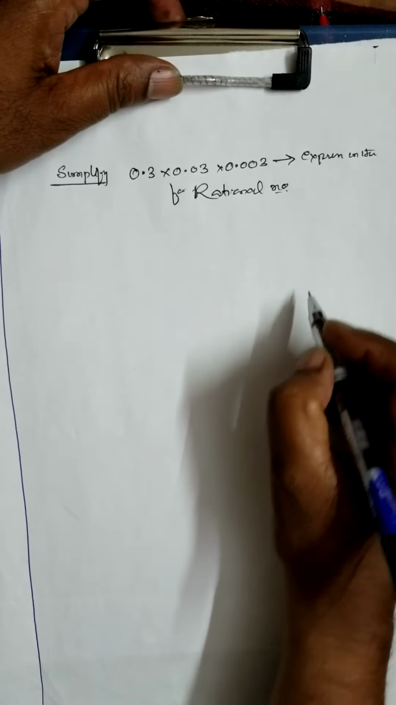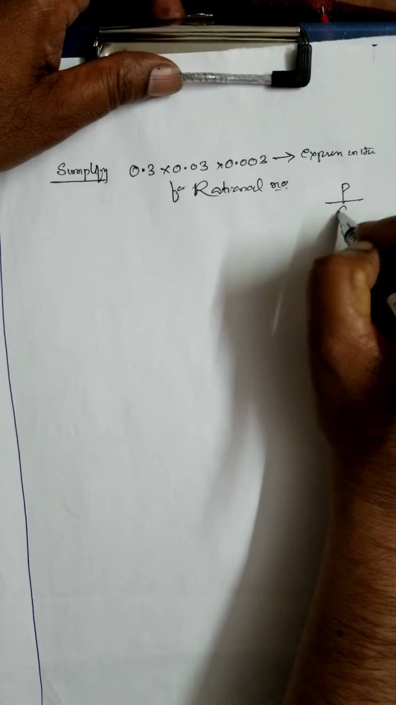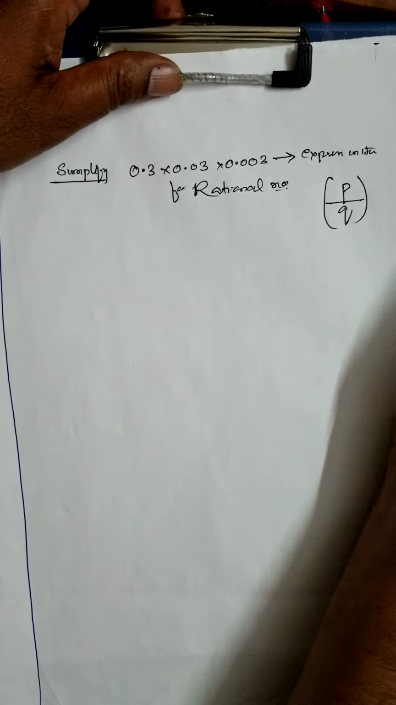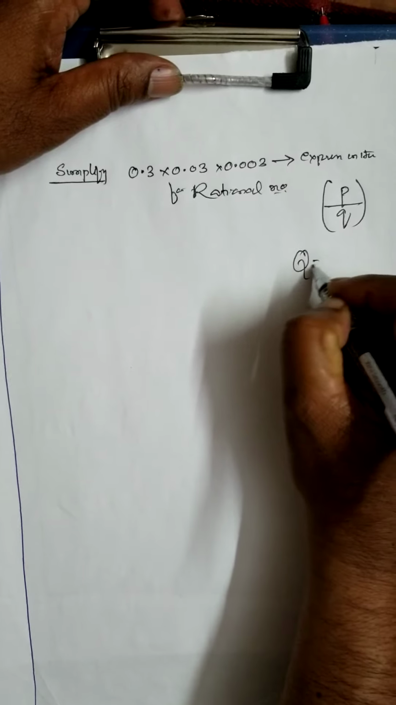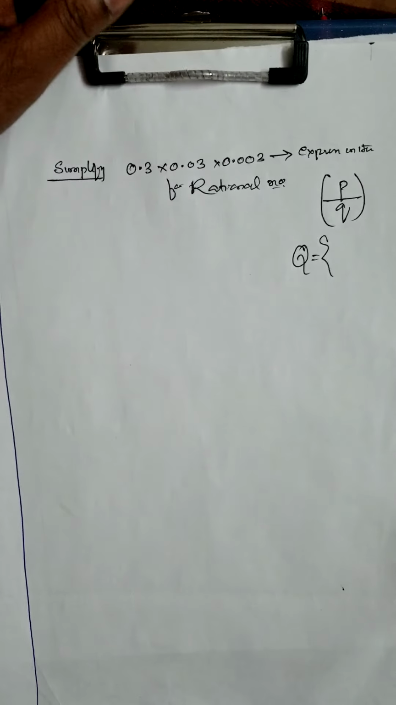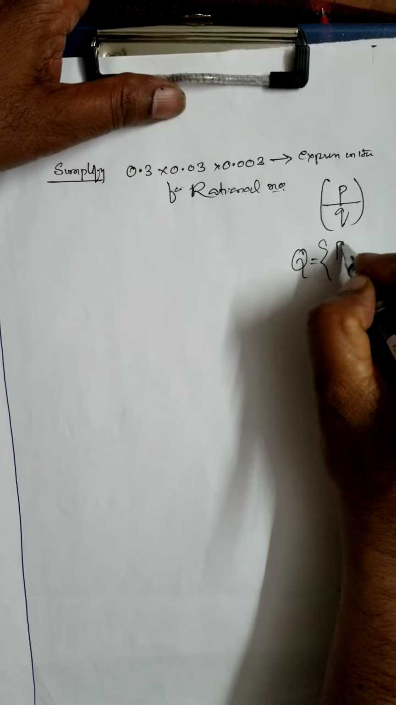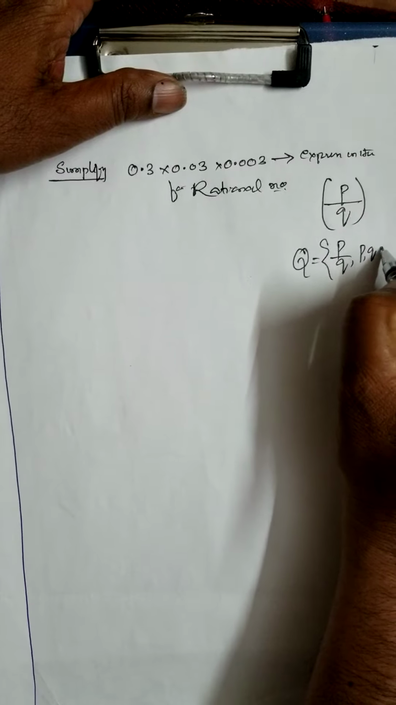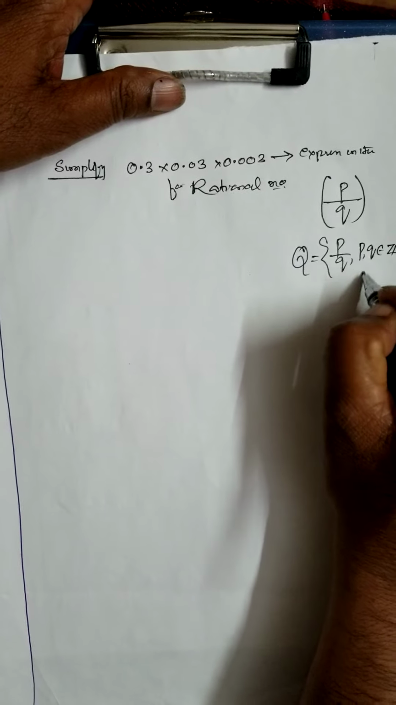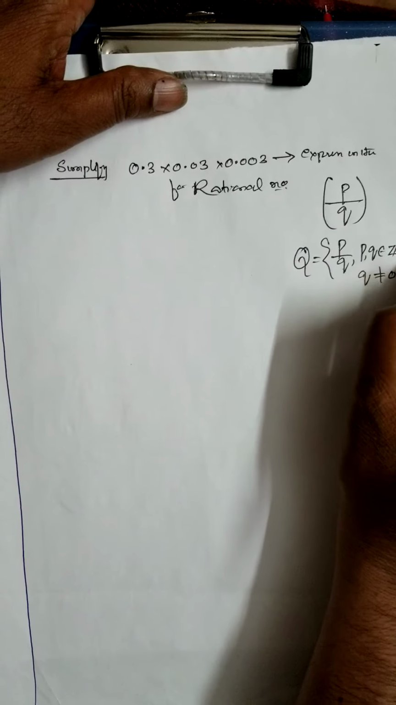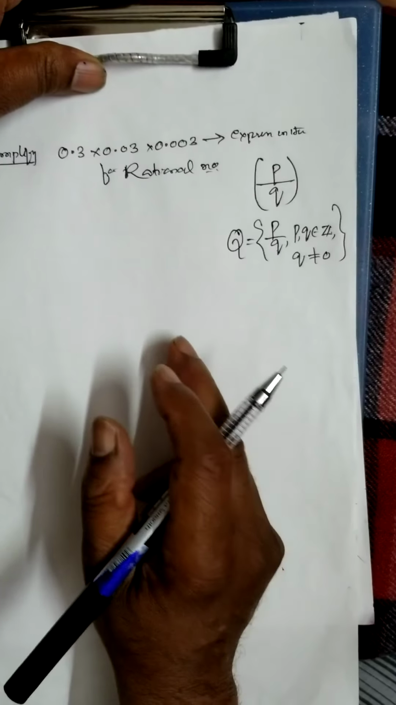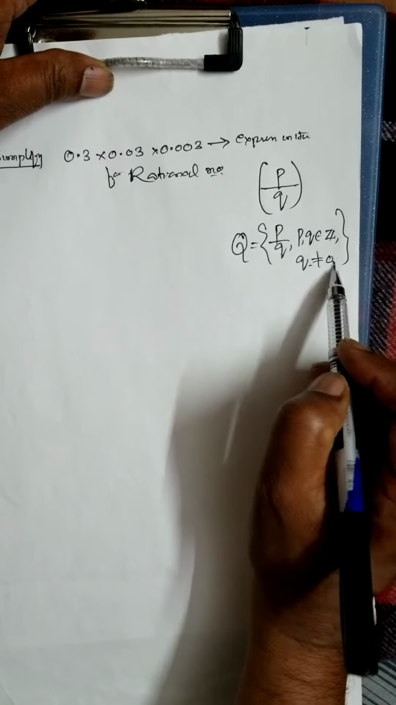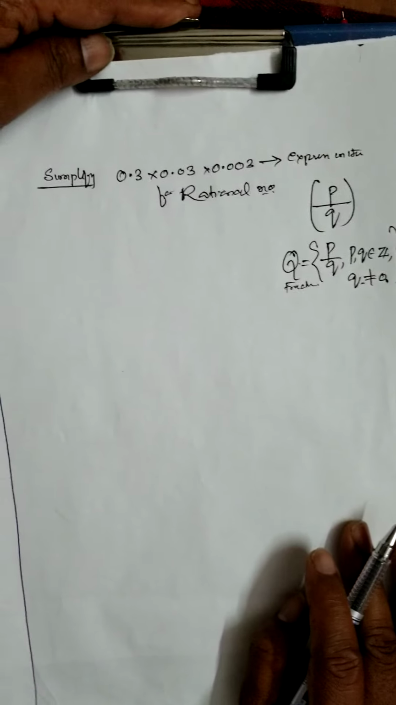What is a rational number? It is in the form of P by Q, numerator and denominator, where the numerator and denominator belong to integers, and the denominator should not be 0. This is the definition. A rational number is also called a fraction in ordinary language. They have asked to express this in the form of a fraction.